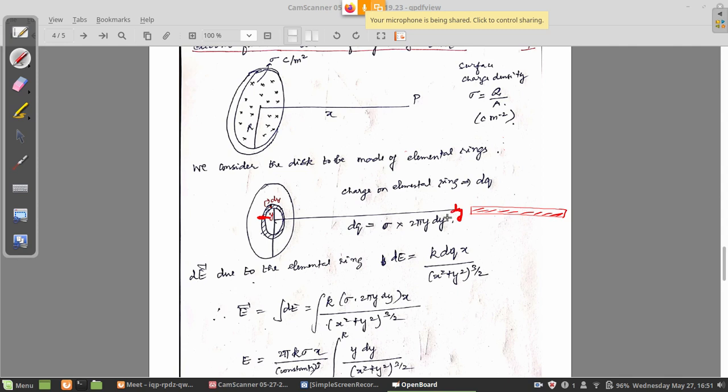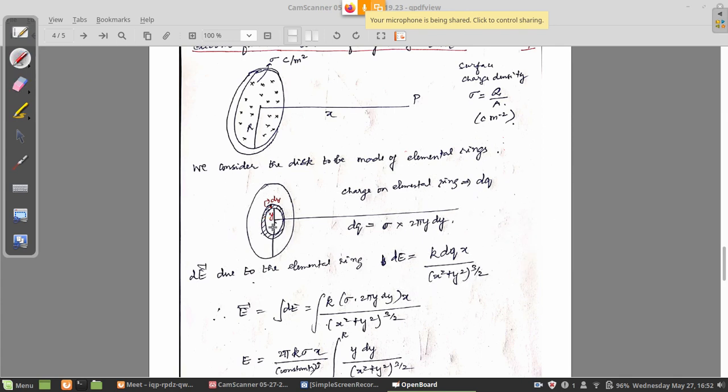That is like the breadth of the rectangle. And the circumference of the ring, 2 pi r, becomes the length when you open it. So it is 2 pi y here. So this is the length of the rectangle and this is the breadth. The area of the rectangle is length into breadth, so 2 pi y into dy is the area of this strip. So that is what we have done here.